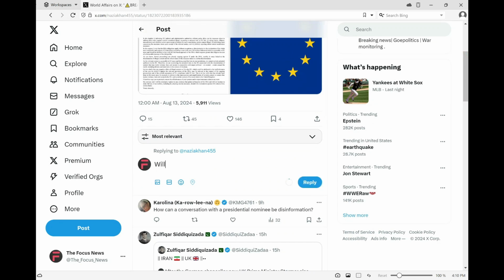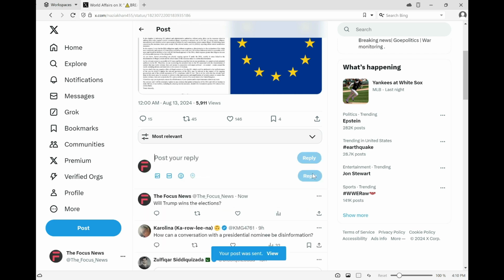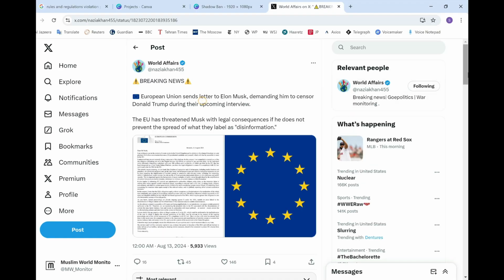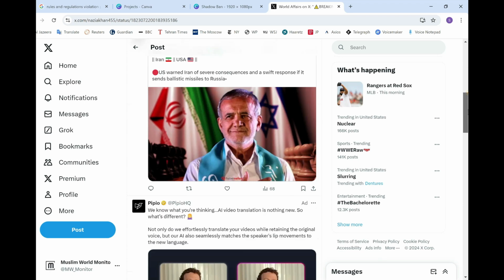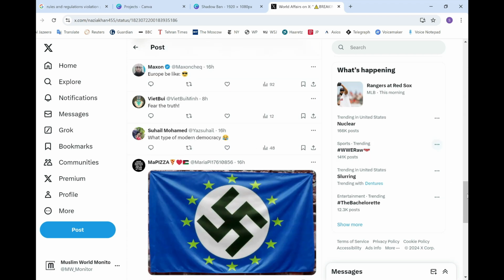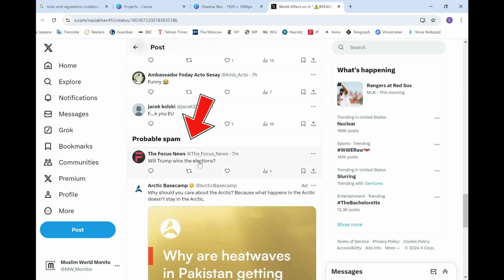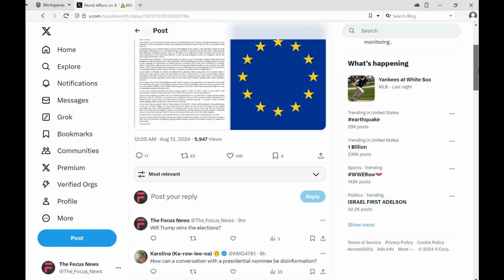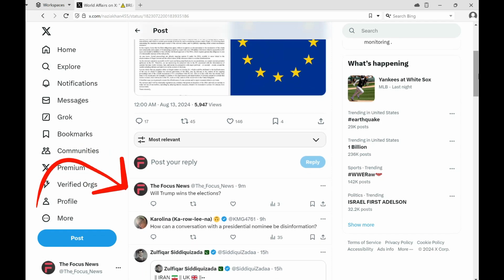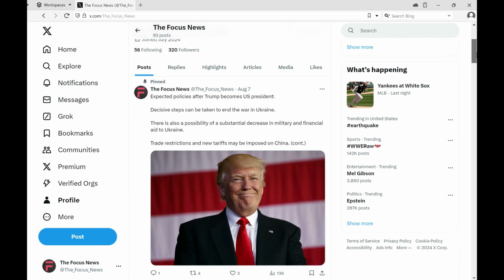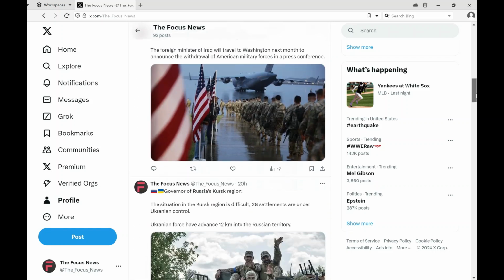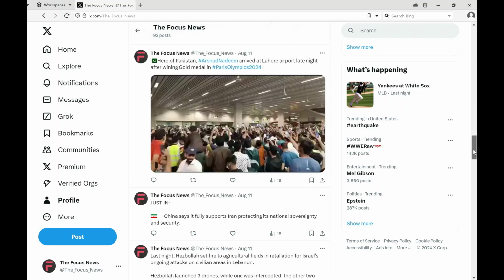To find out if your account is shadow banned or not, go to any account's post and comment on it. Now log in with another Twitter account and go to the same post and see where your comment is showing. If it's showing in the probable spam section, it means your account has been shadow banned. And if it is showing normally above somewhere in the comment section, then it means your account is not shadow banned.